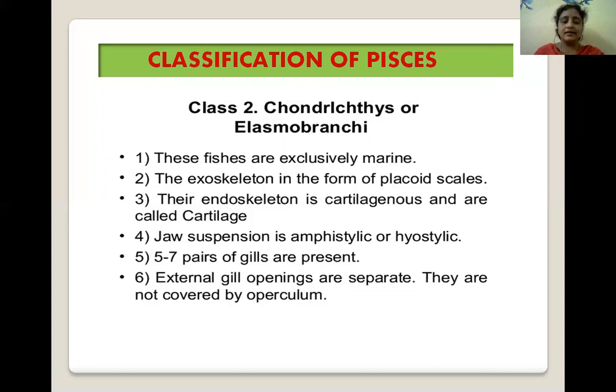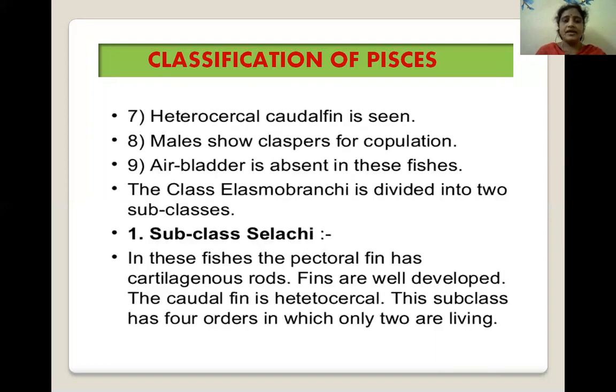Next, gills. Five to seven pairs of gills are present in Chondrichthyes. External gill openings are separate, and they are not covered by the operculum. Next, a heterocercal caudal fin is seen in these elasmobranchs. Males show claspers for copulation. The air bladder is absent in these fishes. The class Elasmobranchii is again divided into two subclasses.